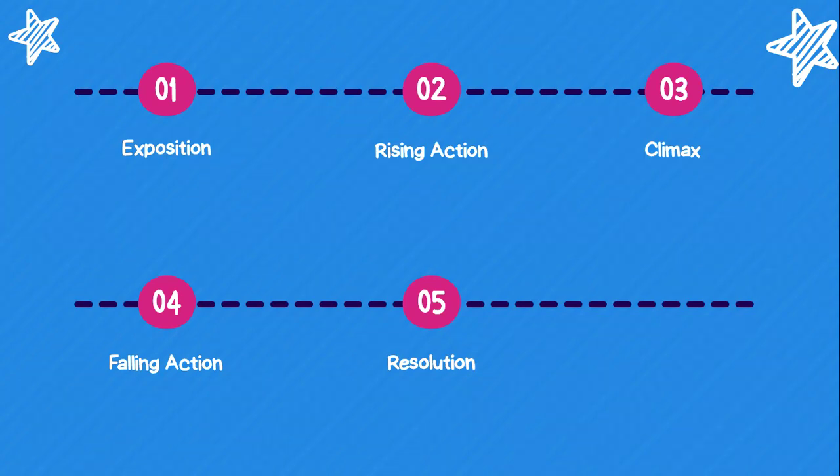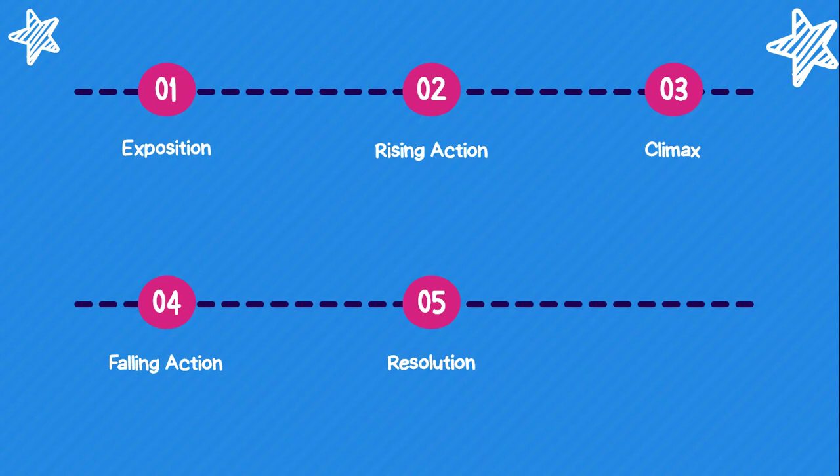Exposition in a story serves to introduce background information, establish the setting, and introduce the main characters, providing essential context for the narrative to unfold. So it is the beginning of the story. The second one is the rising action. The rising action is where the conflicts escalate. It is also where the tension builds and obstacles arise, leading to the next one, which is the climax.